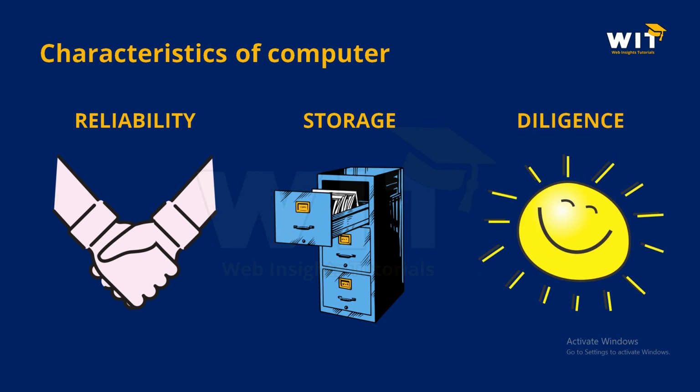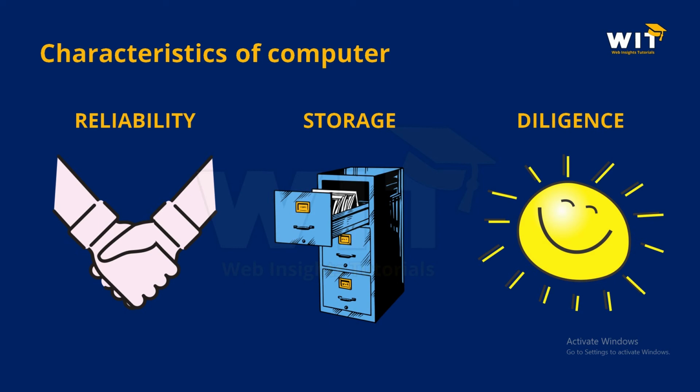The last characteristic is diligence. Diligence is the ability of a computer to perform repetitive tasks with the same accuracy consistently without tiredness. Unlike humans, the computer does not get tired, lose concentration, or show signs of fatigue. So if the same task is given to the computer over and over again, it will execute that same task with the same speed and same accuracy.